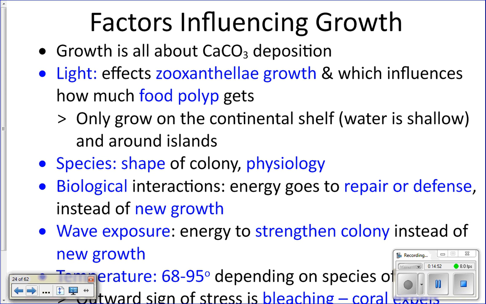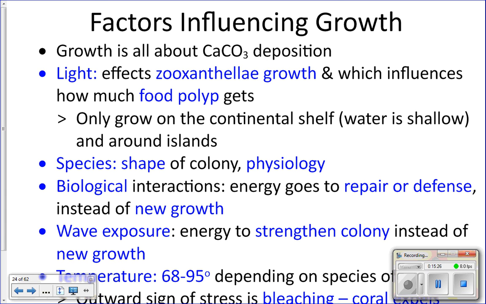So if they are living in a place where there is a lot of competition for space and for light, and they're constantly having these battles, that will take a lot of energy away from the coral being able to grow, because they're going to have to put a lot of energy into repairing the damage that's been done. So if they live in a place where there's lots of fighting going on, then they're going to have to put more energy into defense and repair than growing. So that's why that will affect the growth rate.